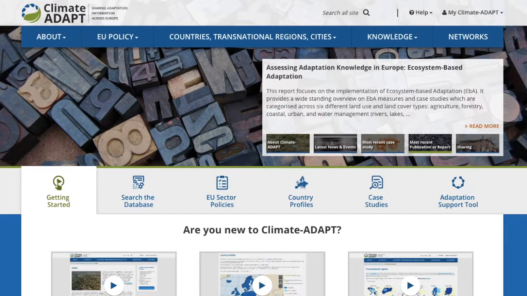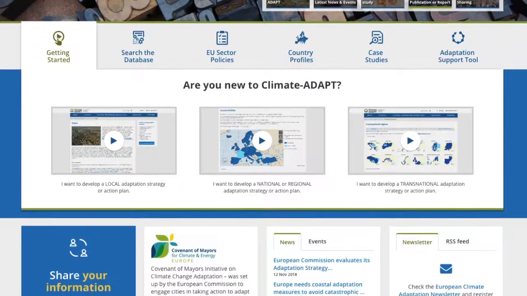This platform will be frequently updated. Sections and pages will change all the time as Climate Adapt evolves.